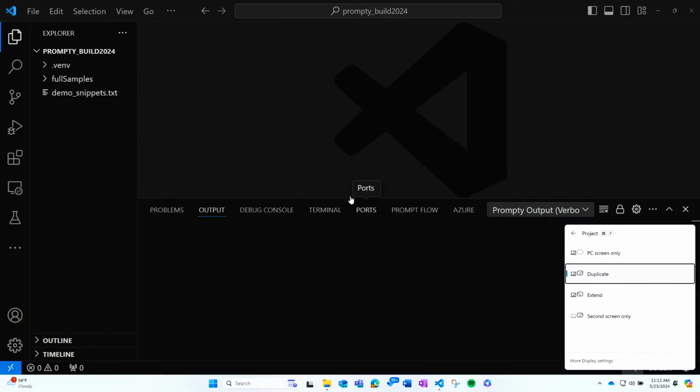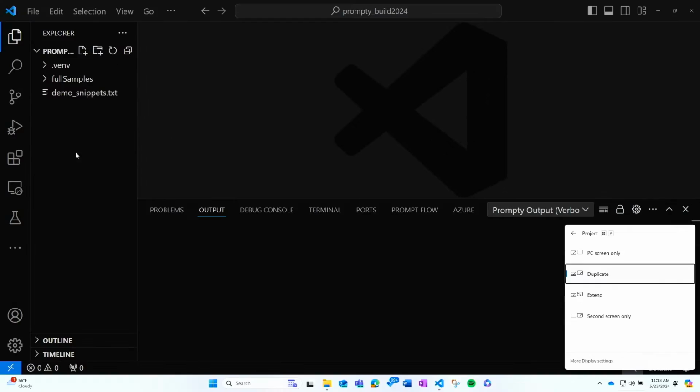Thanks, Seth. Okay, so how it looks and feels to develop with Prompty, and the spoiler alert here is it's pretty dang easy. So as you saw in the keynote yesterday, we could bring a Prompty from AI Studio, but for today, we're going to start in my local development environment and just build this up from scratch. So you can even do this with me. You can follow along. We're going to use the Prompty extension in VS Code.